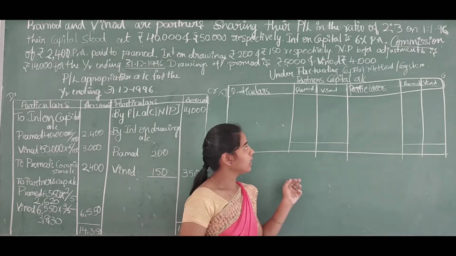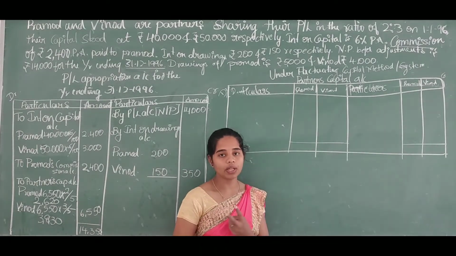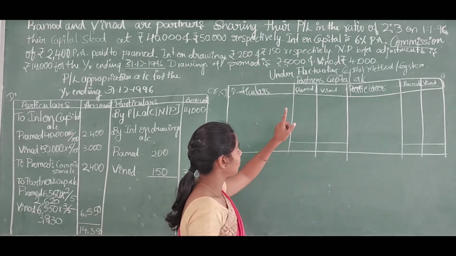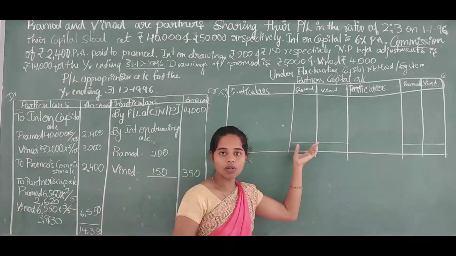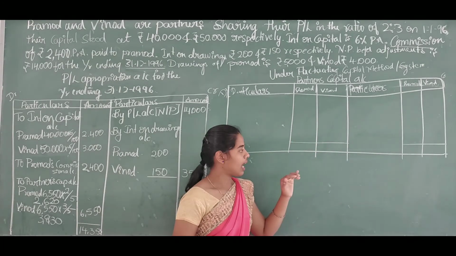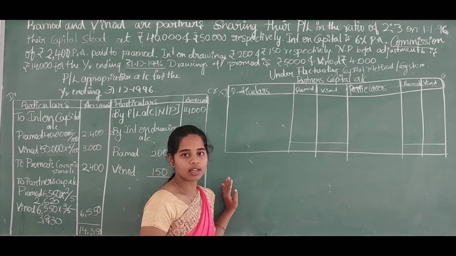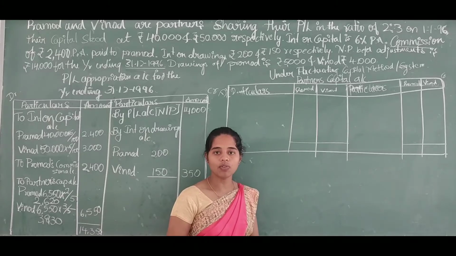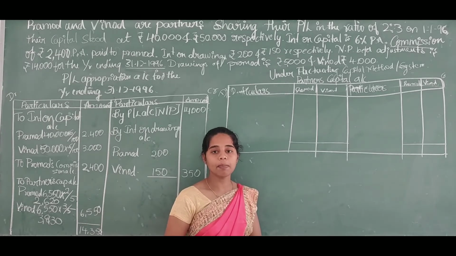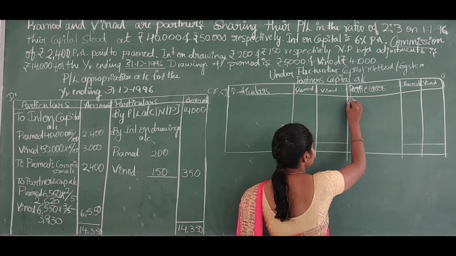In fluctuating capital method, in this method also we have to prepare two accounts. In this we have to prepare partners current account. In this account we will transfer every account related with the partners, and we have to prepare another account called partners drawings account. In that we will enter only drawings amount which is withdrawn by the partners.